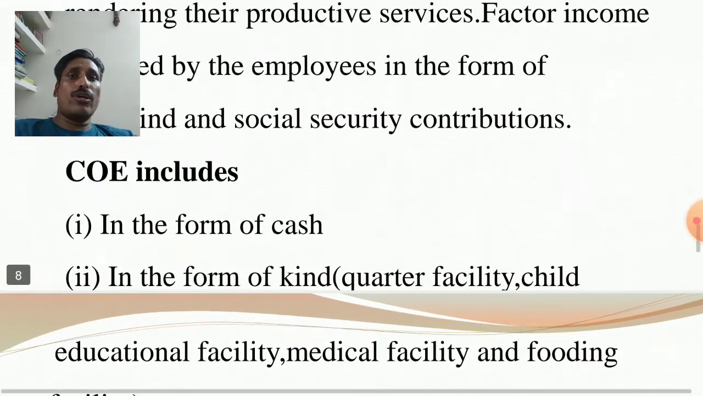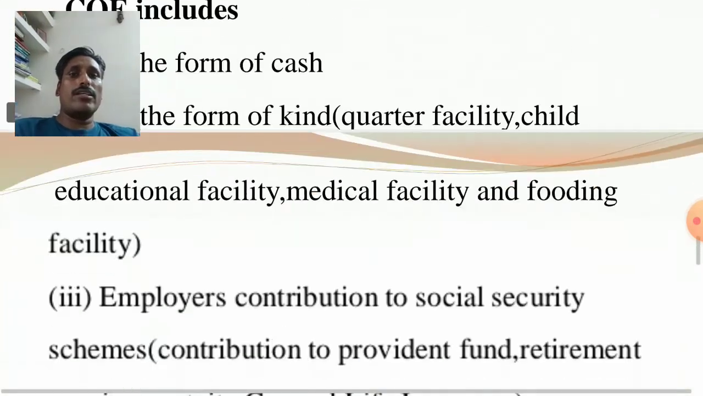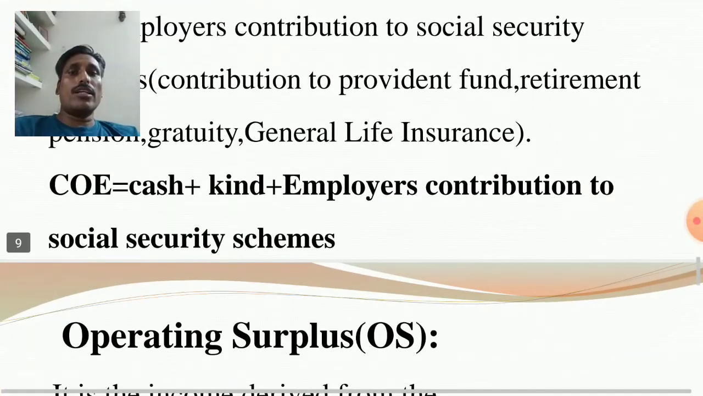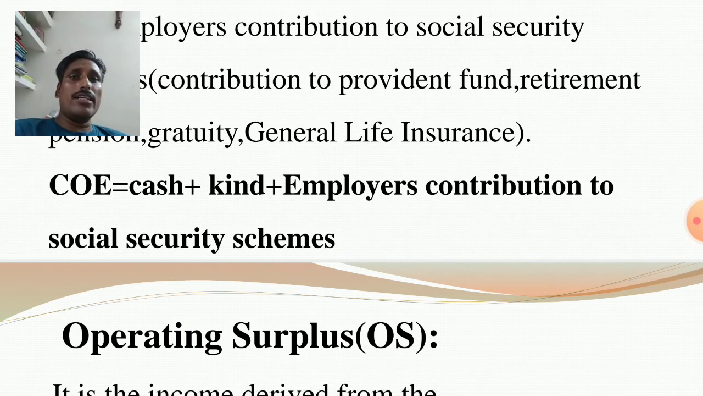Here you see I have already written the COE formula. Compensation of employees is cash plus kind plus employer's contribution to social security schemes. In case of employer's contribution to social security schemes, you remember it is pension on retirement, gratuity, provident fund, life insurance. All these things are provided by the employer.